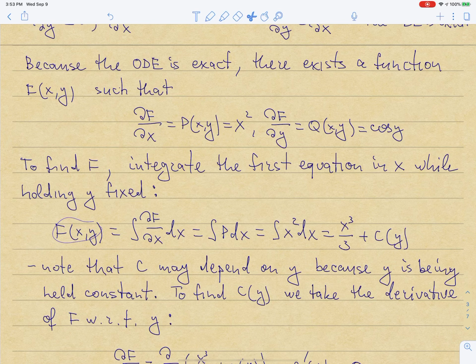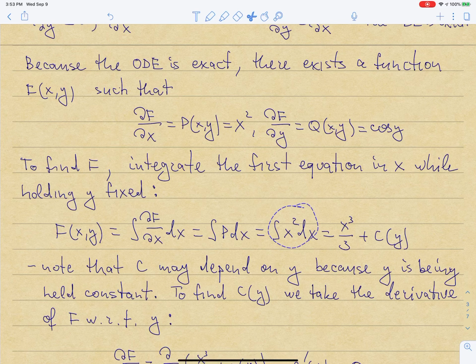So capital F must be an integral of dF dx with respect to x while holding y fixed. So dF dx is P, which is x squared. So we need to take an integral of x squared with respect to x, easy. This is just x cubed over 3.